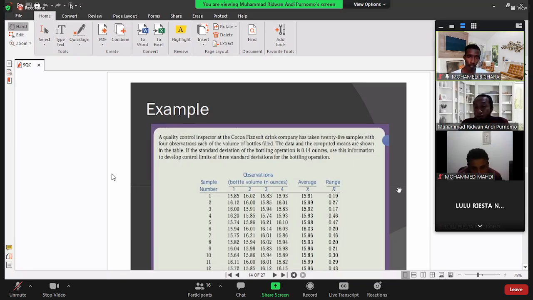Okay. And also, for the machine, there is some information about the standard deviation of the operation. A good machine will have this information, the standard deviation of the machine. So based on the information here, we know the standard deviation is 0.14 ounce.